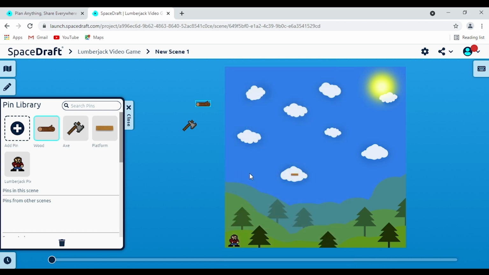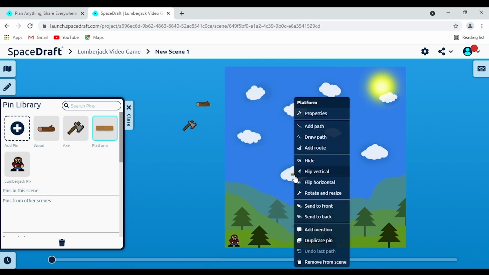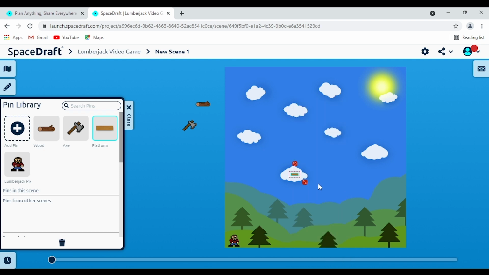Some of the other features that I'm going to quickly cover, but I'm going to go through all of them. The first one is rotate and resize. So like we said before, this pin's quite small, but you can simply resize it and make it a little bit bigger. This is rotate, so you can change the direction if you want, or I'll just press Control or Command Z and it's back to its normal state. So that way it's a little bit bigger and it fits the scene a little bit more nicely.